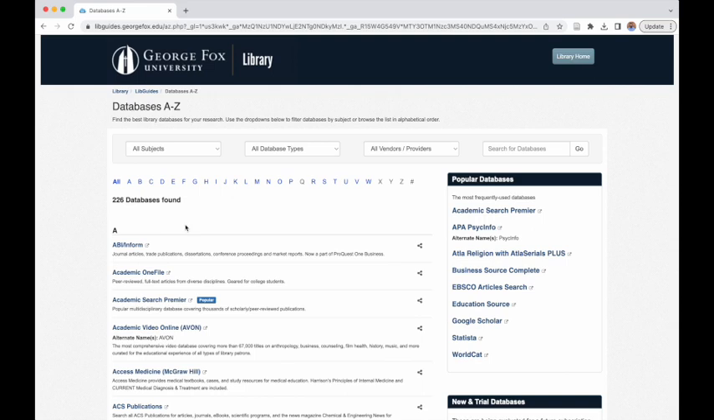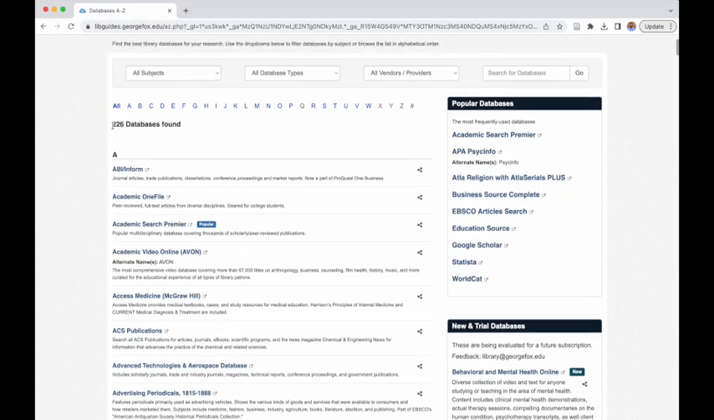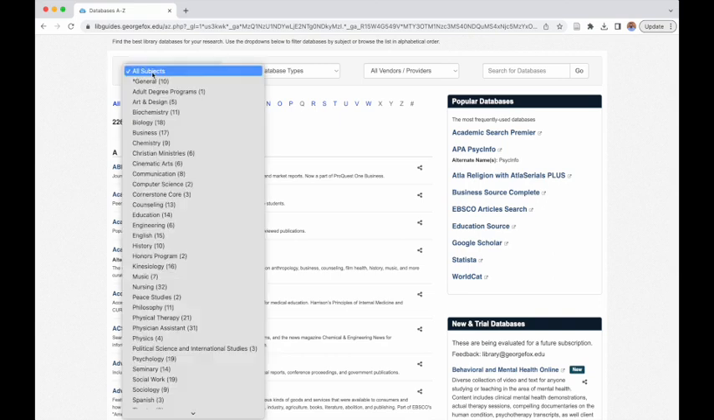And when I click here, I can see the whole list of 226 databases. That's pretty overwhelming, and many of them relate to subjects that are different than English, that are different than what you are looking for. There's a few ways that you can get more specific. One way here is by clicking this drop-down menu and selecting English.